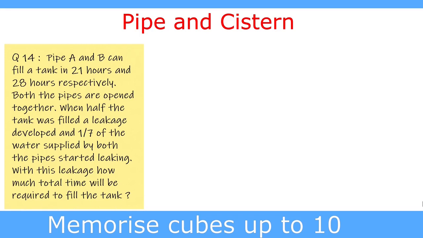So we solve it by the LCM method. Pipe A takes 21 hours. Pipe B takes 28 hours to fill the tank. So we take the LCM of 21 and 28 to find the capacity of the tank, and the LCM of 21 and 28 is 84. So 84 units is the capacity of the tank. And 21 divides 84 four times, so 4 units per hour is filled by pipe A, and 28 divides 84 three times, so 3 units per hour is filled by pipe B.